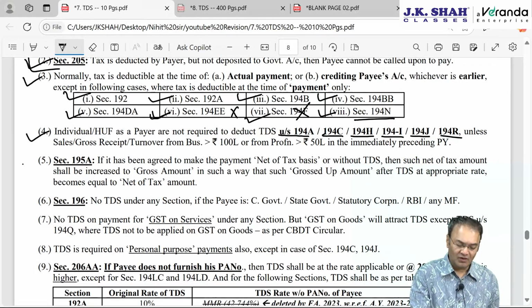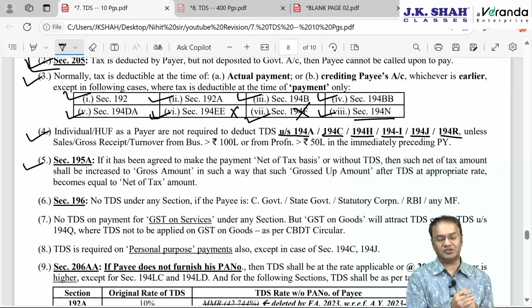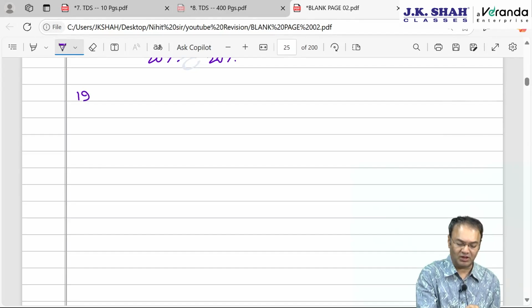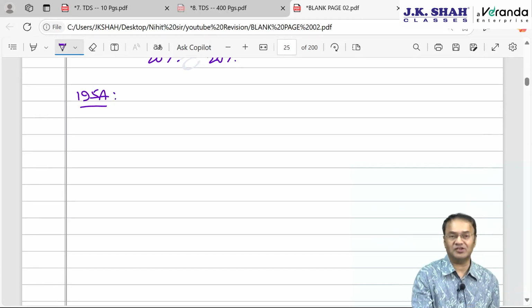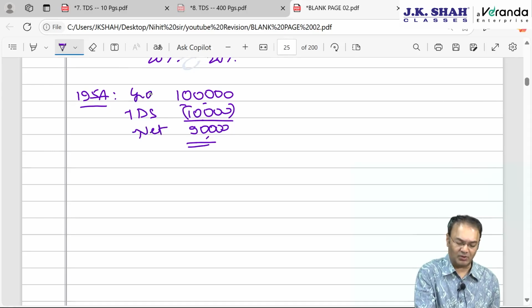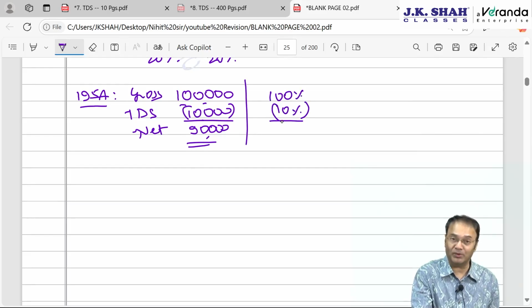Okay. Fifth point, 195A, grossing up principle. This we had discussed. On this, a couple of questions have come, though it's a stupid provision, but our institute finds it very interesting. It says that normally if the payment is 1 lakh rupee and TDS is liable on it at the rate of 10%, then 10,000 TDS, and accordingly 90,000 will be the net of tax payment. This will be the net payment and this will be called a gross amount. So, percentage wise this is 100%, TDS is 10% and accordingly 90% payment is going to be made.